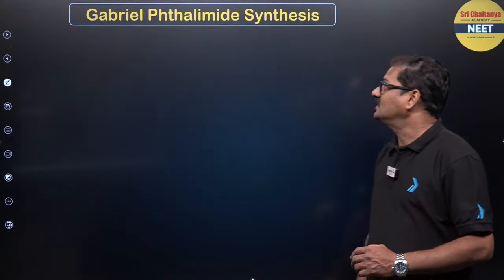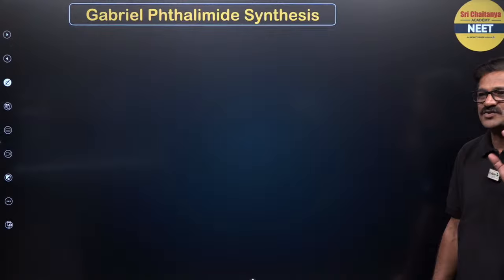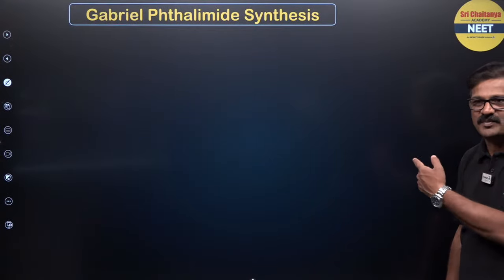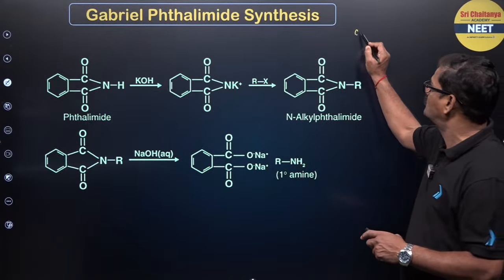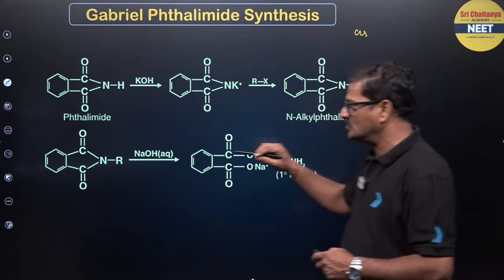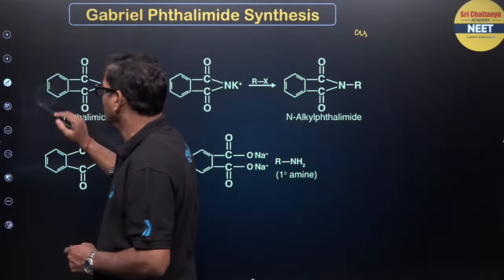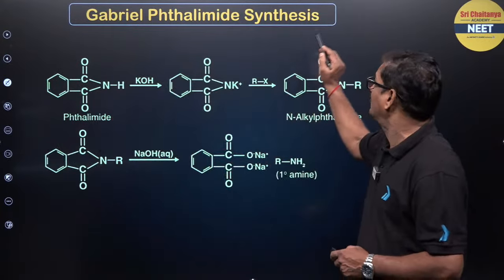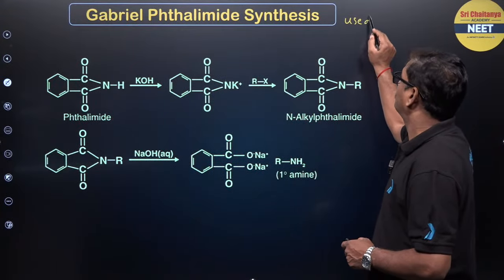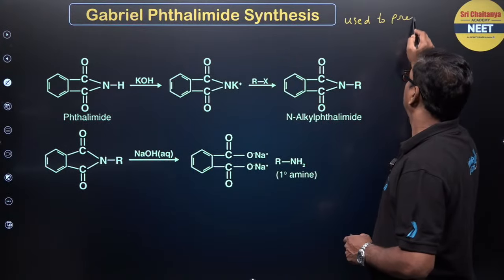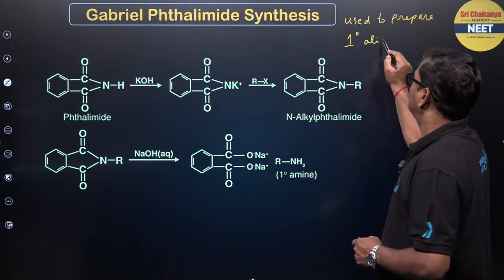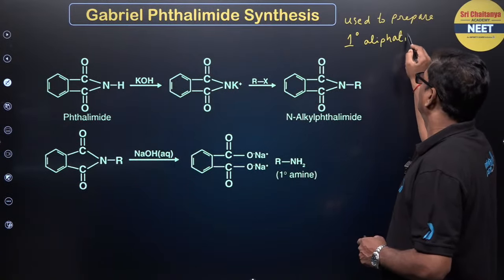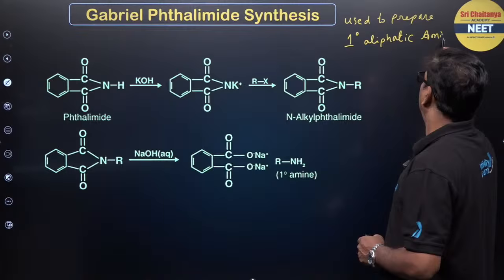Okay, and Gabriel phthalimide synthesis is a super important amine preparation. This Gabriel phthalimide synthesis reaction is used only for preparation of primary aliphatic amine.